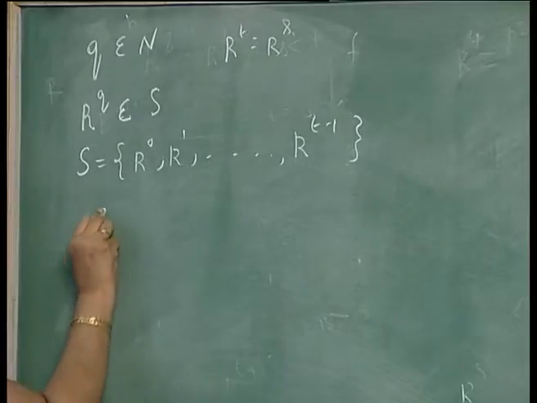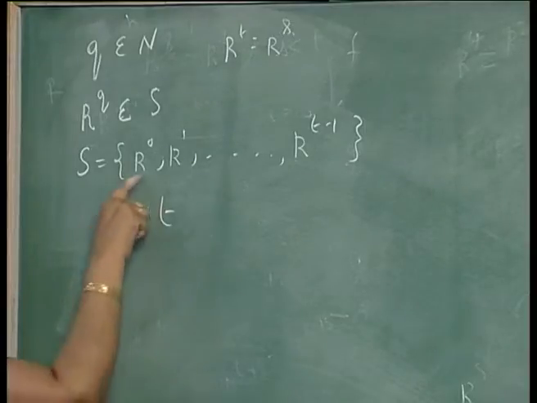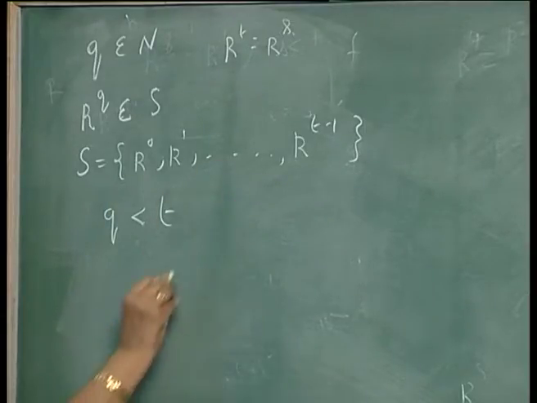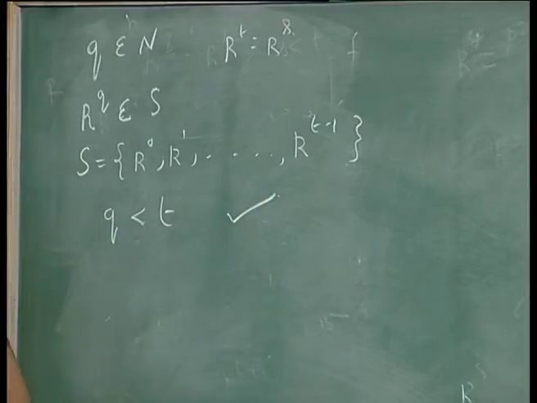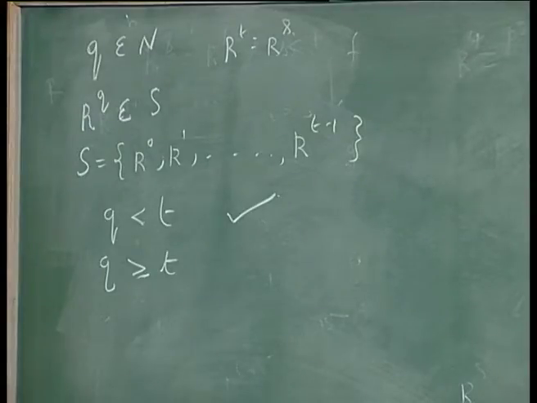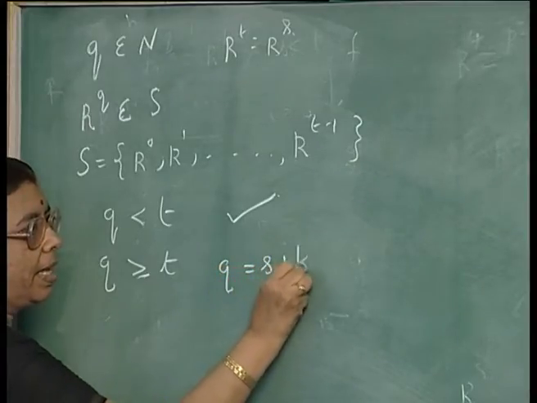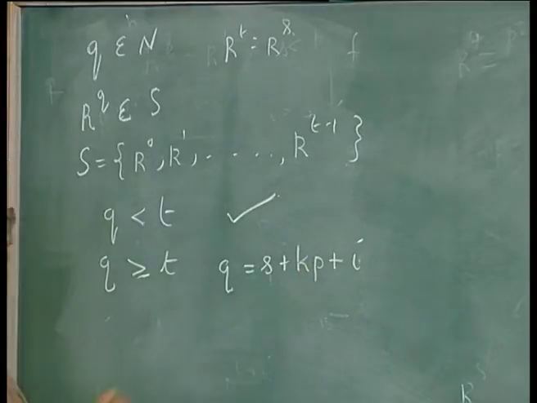Now, there are two possibilities. Take q belonging to N, q is any natural number, then if q is less than t, obviously r^q will be in this set. So, that is okay. If q is less than t, r^q is in this set, so the result is proved. But if q is greater than or equal to t, what happens? Then you write q as s plus kp plus i.